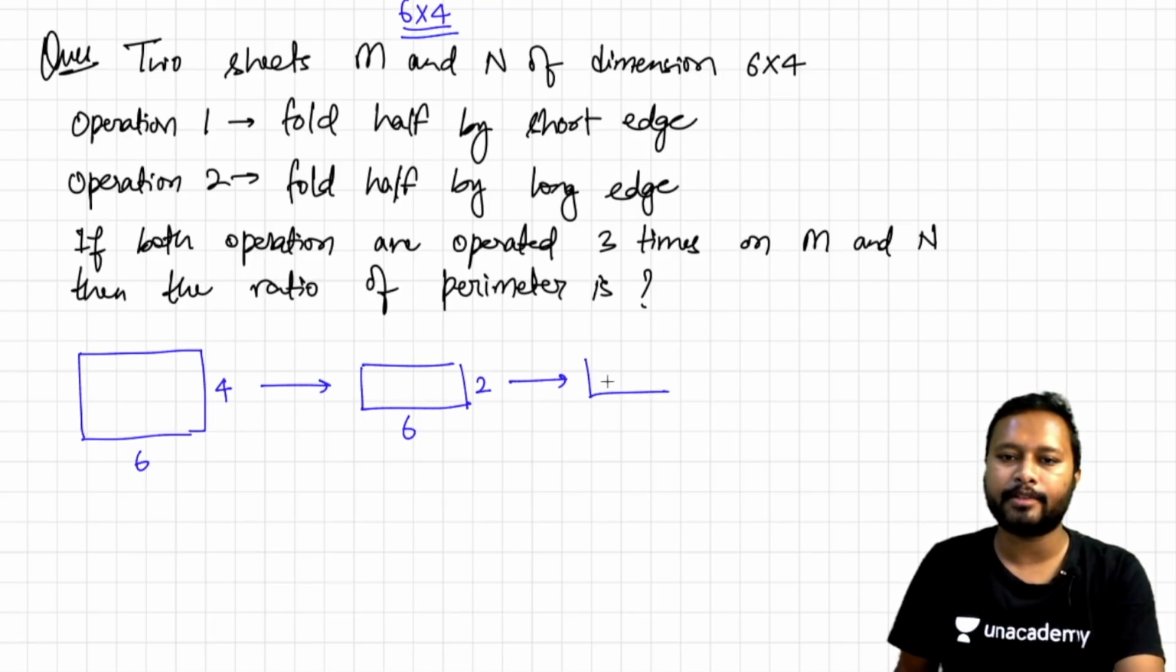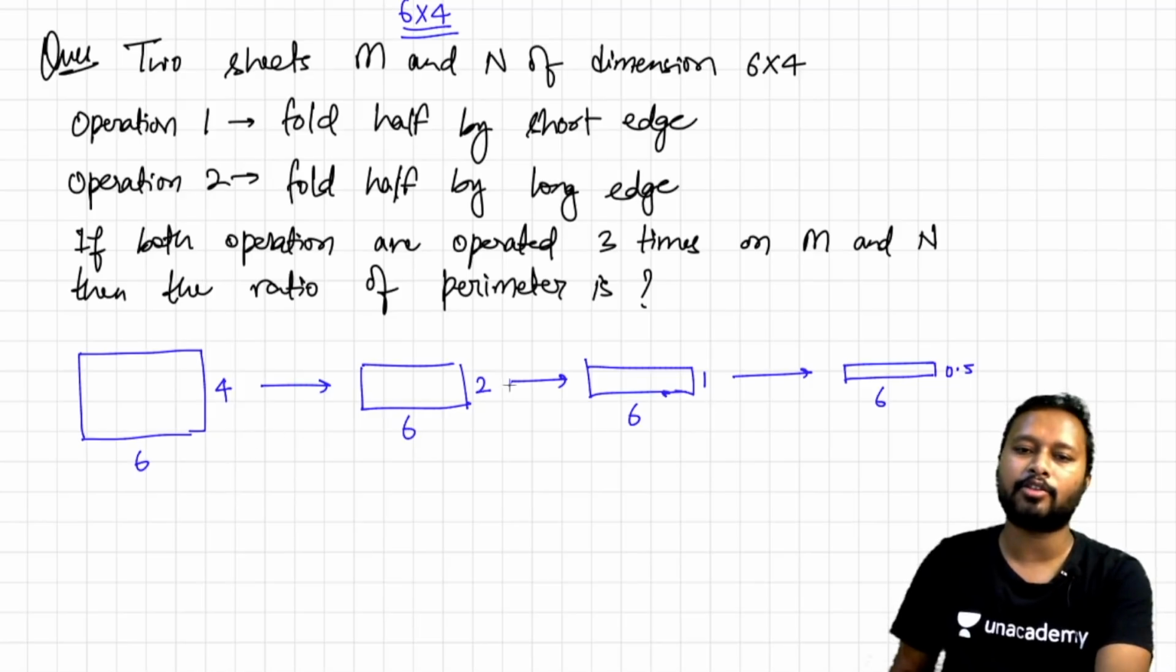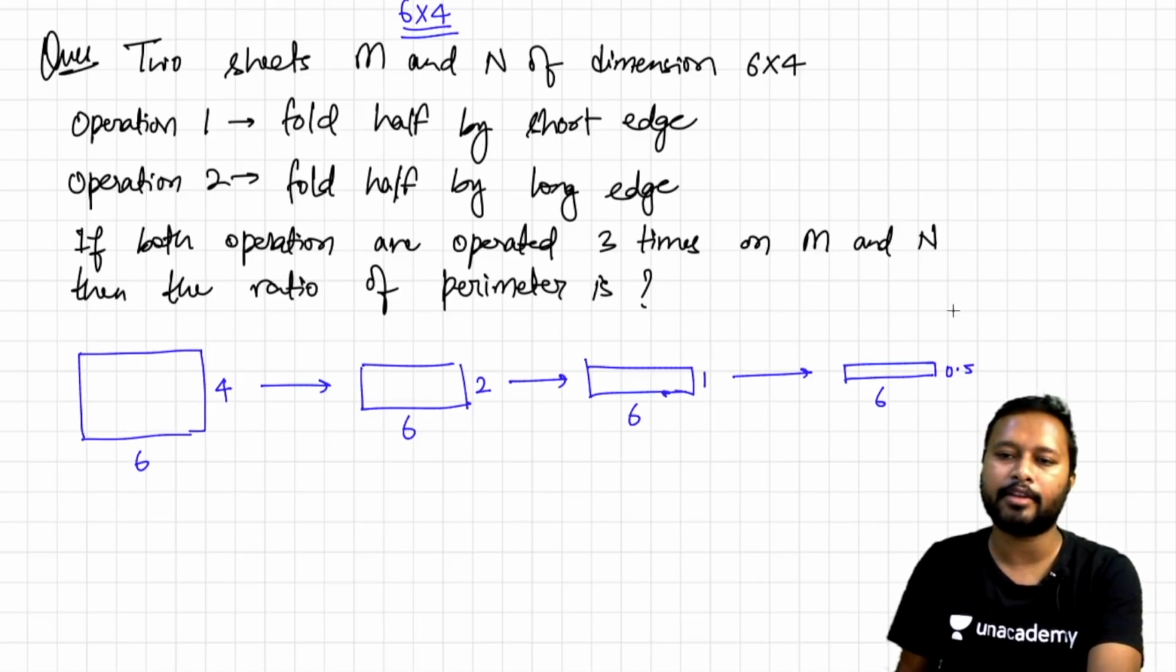Again, if you fold this, it is going to become 6 by 1, because 2 times I have folded it. Now I have to fold it 3 times, so the third time when I fold, it is going to become 6 by 0.5. So see, the longer length is not changing, but the shorter length is changing. The perimeter for this, you can use either the formula or you can add them also. So overall the perimeter is going to be 13.